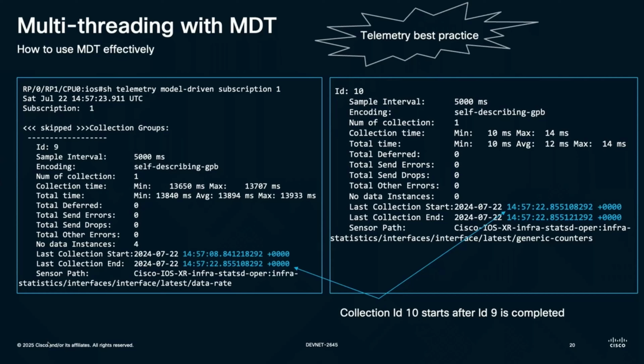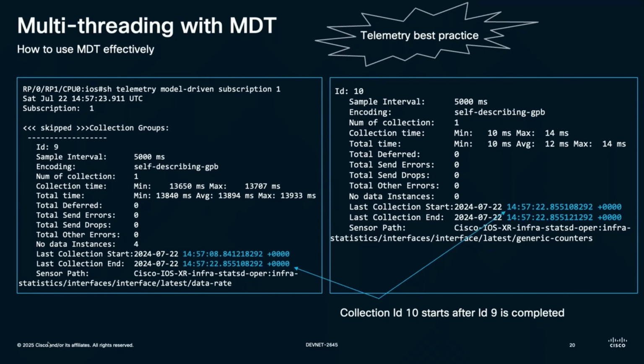For the first 10 seconds, I'll have the data collected for the first sensor path. But by the time data would be collected for the second sensor path, my sample interval would have gotten over, meaning I wouldn't even get the data because it took more time than the sample interval.